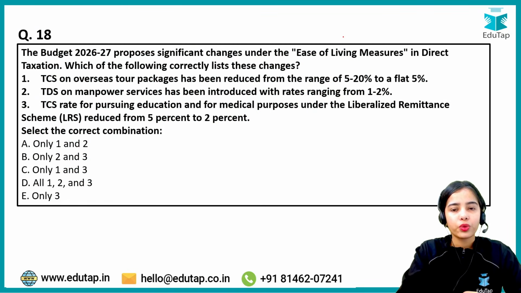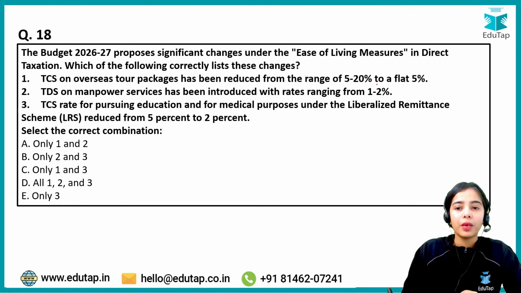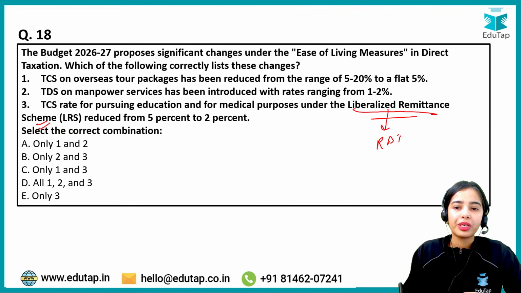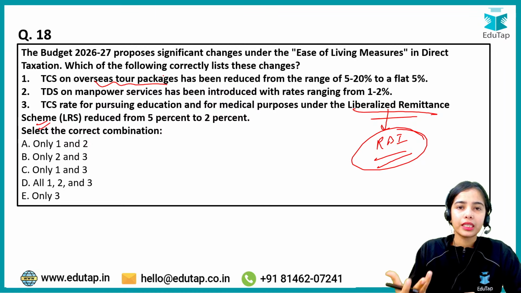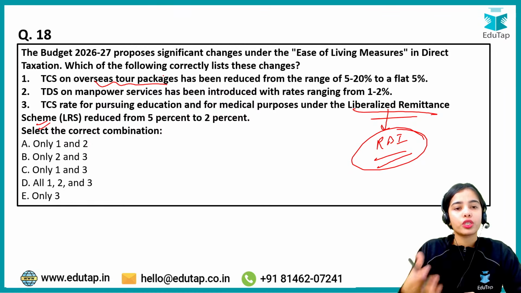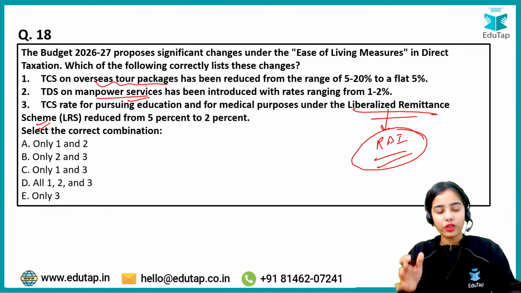Now, coming to the next question, again an important question, an important data point that you have to remember. The Liberalized Remittance Scheme is a scheme of the Reserve Bank of India, so it is important. As well as the overseas tour packages, the tax collected at source has been reduced. This is also important. TDS for manpower services, so all of these points are important.